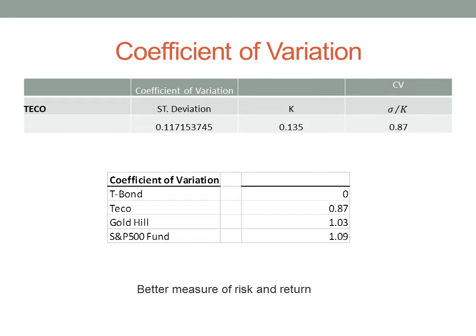The coefficient of variation measures the amount of risk an investor is taking compared to the return they expect to receive. It's a better measure because it takes into account both risk and return. The lower the ratio, the better the exchange will be between risk and return. TECO shows that it is a better investment compared to Gold Hill because it has a lower coefficient of variation and a higher return of 13.5% compared to Gold Hill's 8.8%.